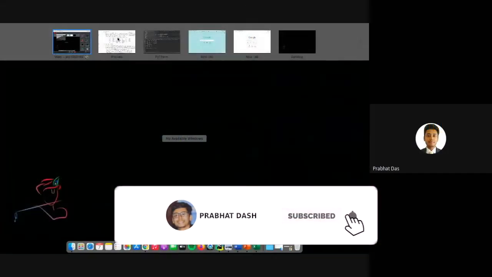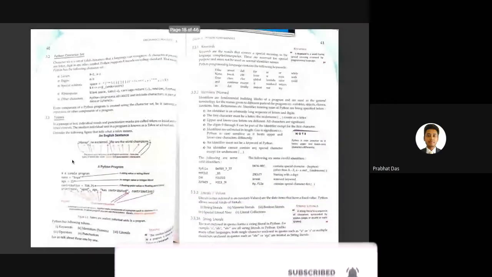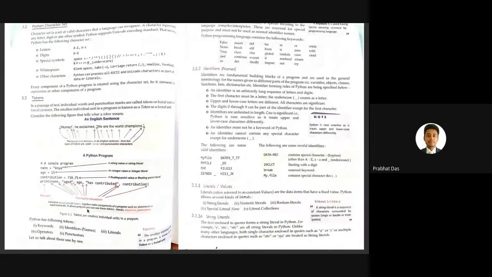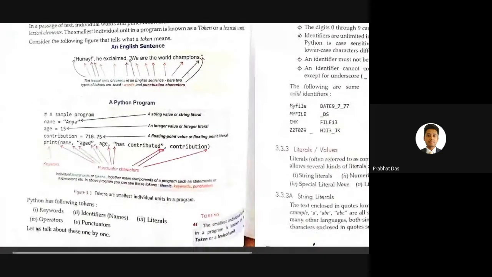So in the last class, we discussed tokens, the various kinds of tokens supported by Python, and what exactly these tokens are. We also discussed keywords, which is the first token type supported by Python. If you talk about any programming language, it is constructed on the basis of some basic building blocks or basic elements. Those elements are the tokens, or we can say tokens are the individual units